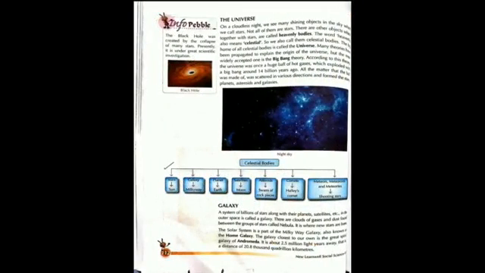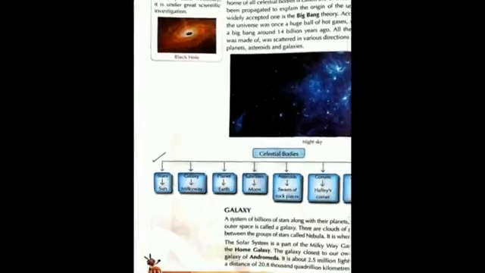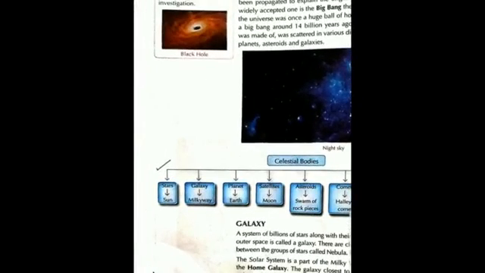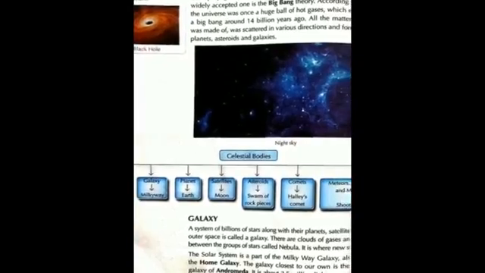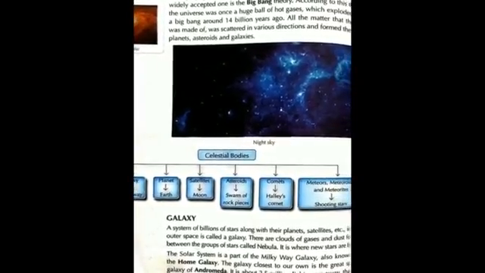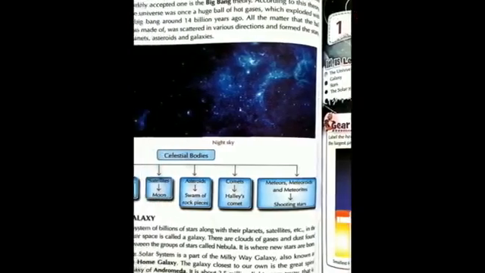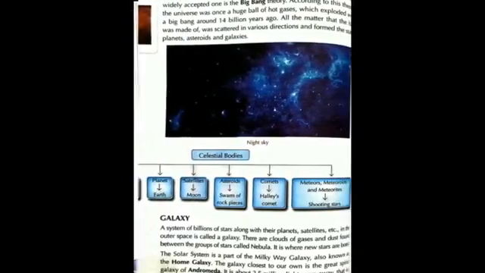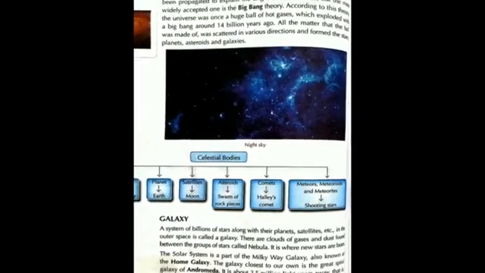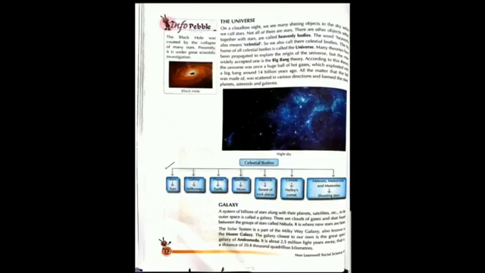The second page of your textbook is regarding the universe. You can see here the info pebble is also there and also the photo of the universe, about which I have already explained to you. Here you can see the mind map regarding the celestial bodies. They are stars, galaxy, planet, example Earth, satellite, moon, asteroid, comet, example Halley's comet, meteors, meteoroids and meteorites, which are also called shooting stars. So you can draw this mind map also in your notebook.